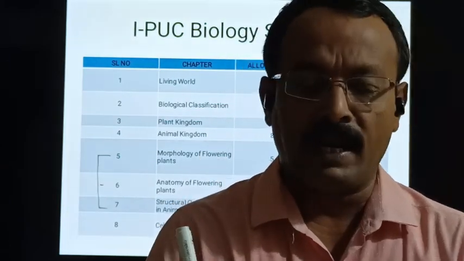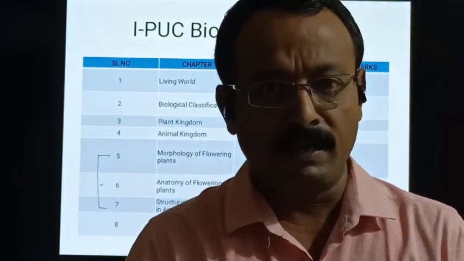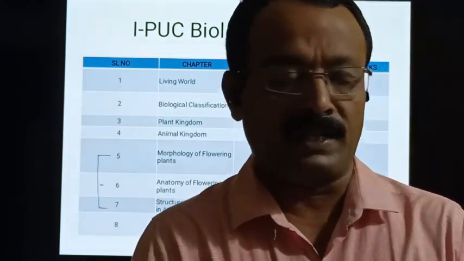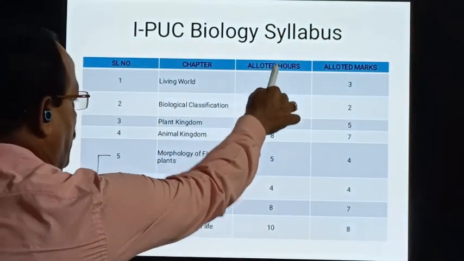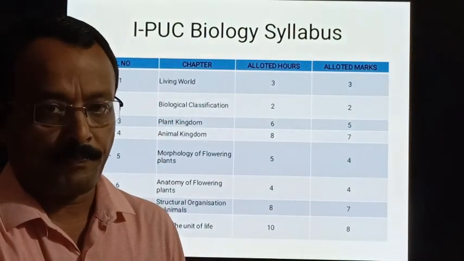We'll understand the stem, the leaf, the flower and the parts of the flower, which are essential and non-essential. The number of teaching hours allotted is 5 and the allotted marks is 4 marks.